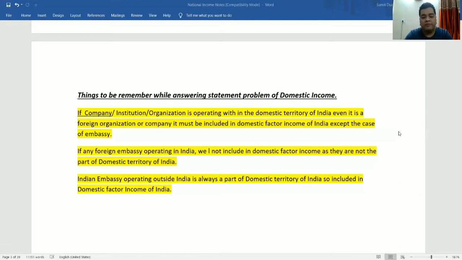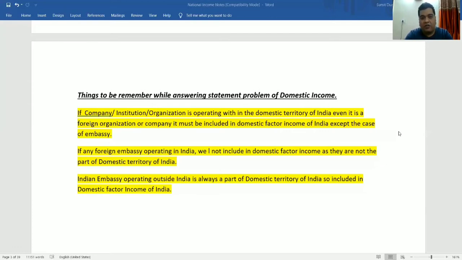For example, profits earned by a foreign bank from its branches in India. Is it to be included in the domestic factor income of India or not? Answer is yes, because these foreign bank branches are operating within the domestic territory of India. So it is included in the domestic factor income of India. Understood?